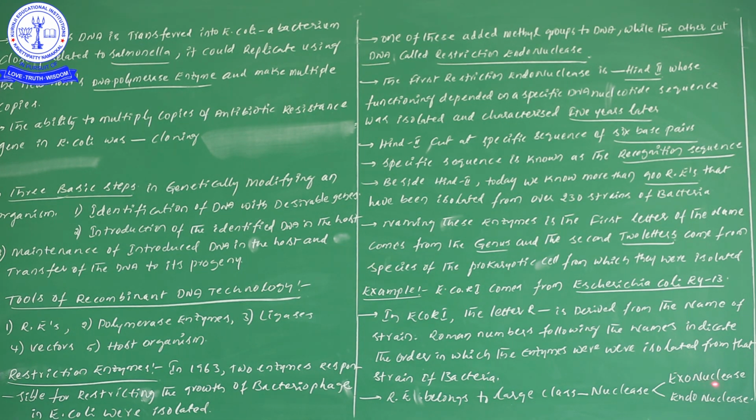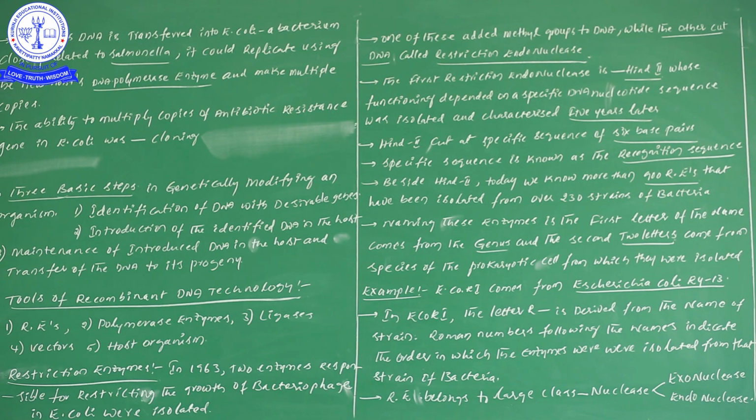The diagrams I will give you in the next class. But in this particular video, the point I am asking you to remember is that restriction enzymes belong to the large class, and restriction enzymes are divided into two types: the first one is the exonuclease enzyme and the second one is the endonuclease enzyme.